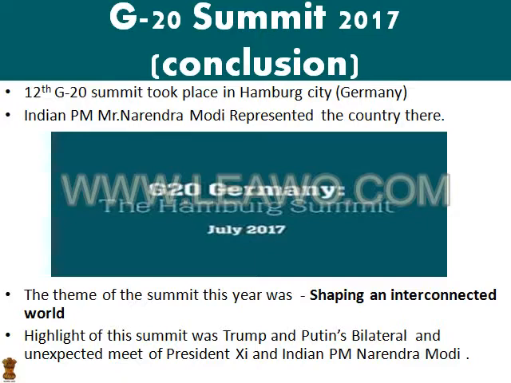This was the 12th G20 summit, which took place in Hamburg, Germany, and the Indian Prime Minister Mr. Narendra Modi represented the country there. The theme of the 12th G20 summit was shaping an interconnected world. This is very important from the exam point of view, so don't forget this. Once again I will repeat that the theme of the 12th G20 summit was shaping an interconnected world.